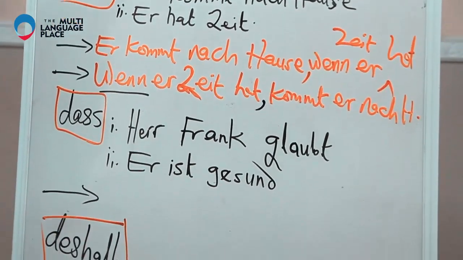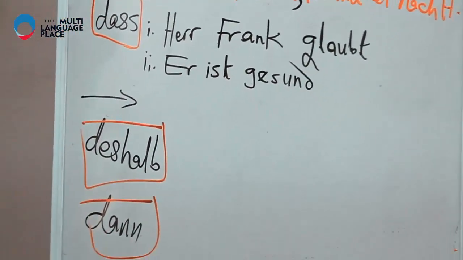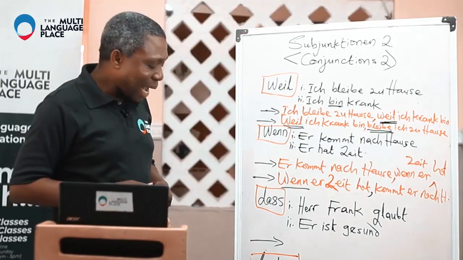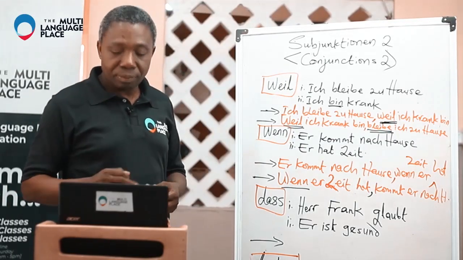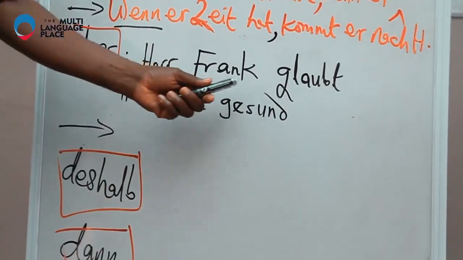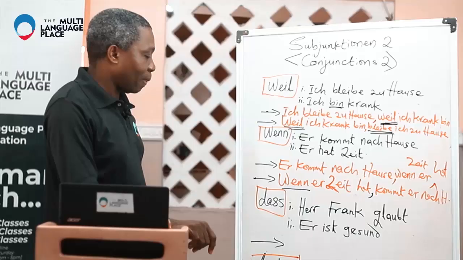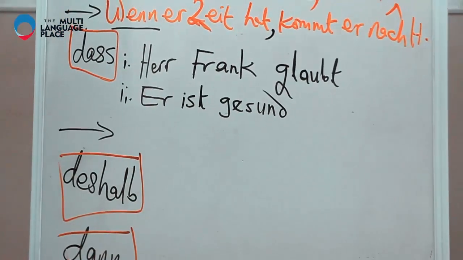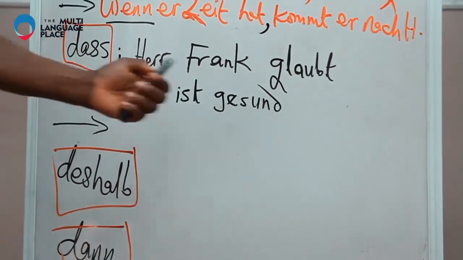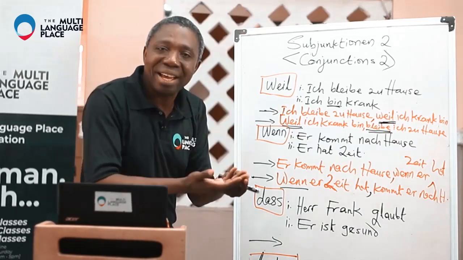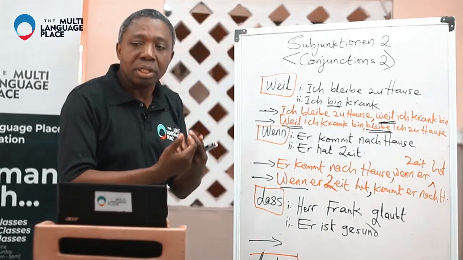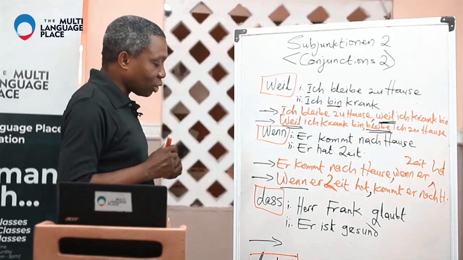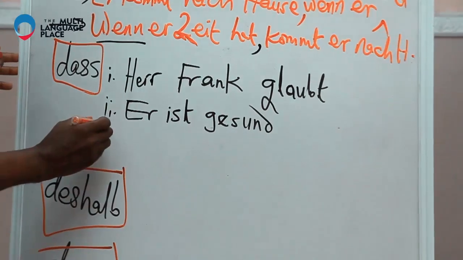Then we come to the next one, which is the use of dass. The use of dass. And that simply means that. So let's try that. Frank glaubt, Mr. Frank thinks, er ist gesund. That is, he is healthy. He thinks he is healthy. So we want to join it together now. Remember, we are trying to bring these two sentences together neatly.